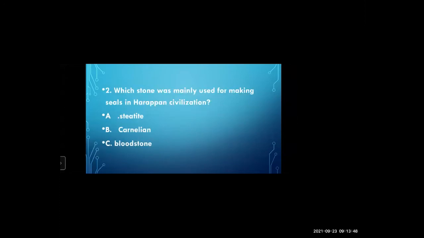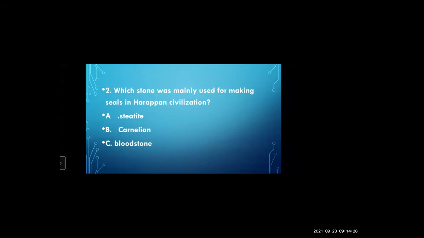See the next question. Which stone was mainly used for making seals in Harappan civilization? Which stone did they use? Aztecite, carnelian or bloodstone? What is the answer? A, B or C? Check it out from your textbook.